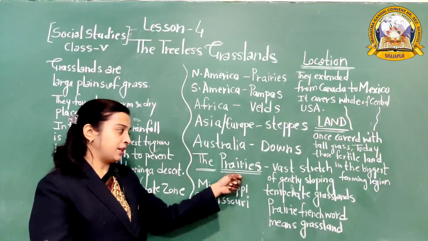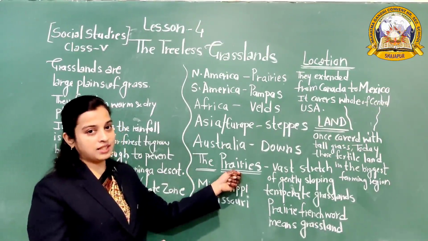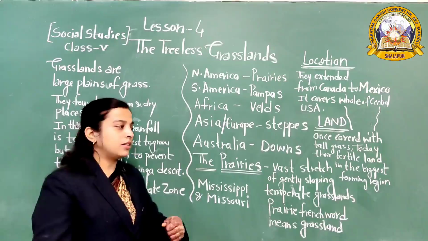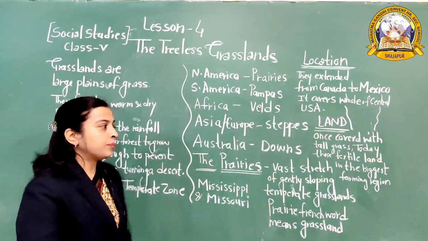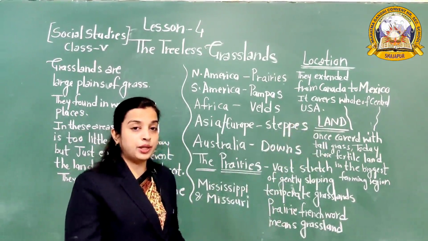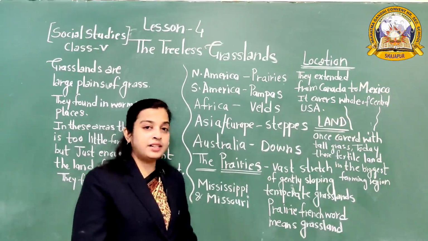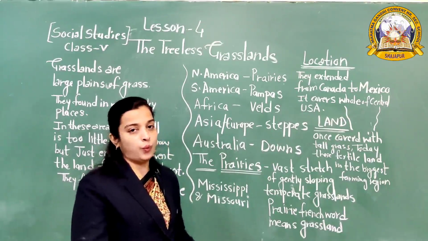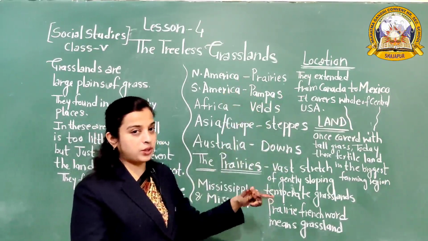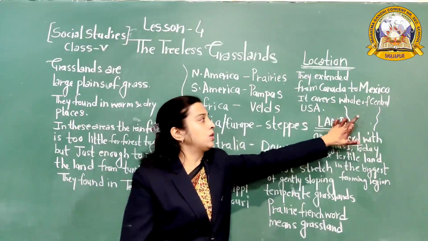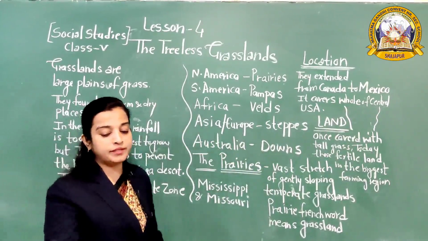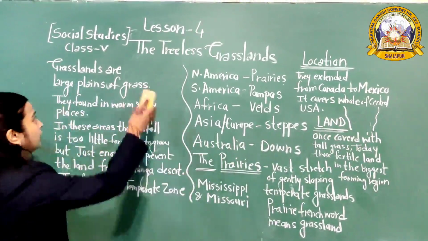Prairie is a French word which means grassland. They are gently sloping grasslands, once covered with thick and tall grasses, but today this fertile land is the biggest farming region of the world. They extend from Canada to Mexico and cover the whole of central USA. Mississippi and Missouri are two big rivers found here.